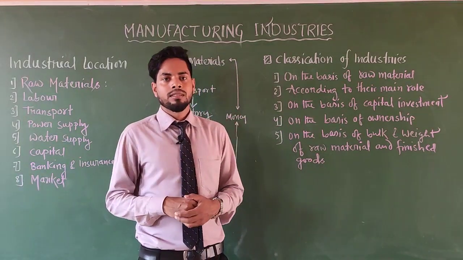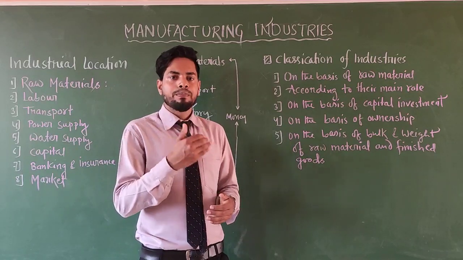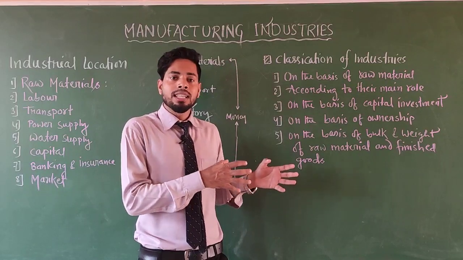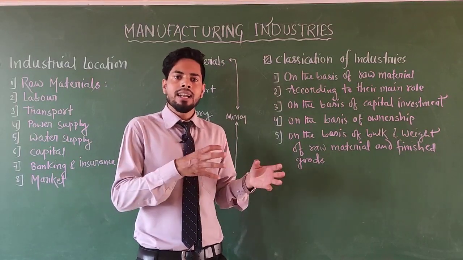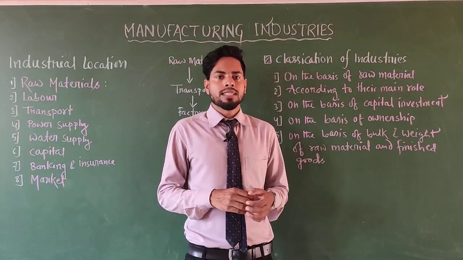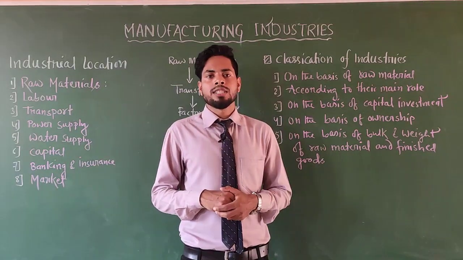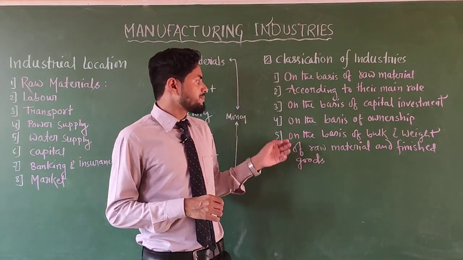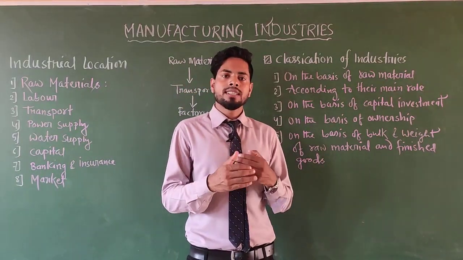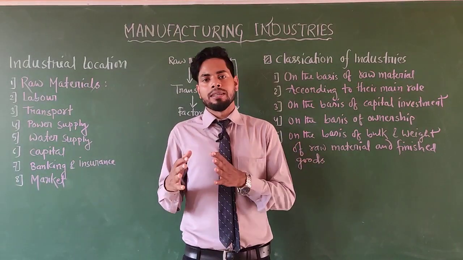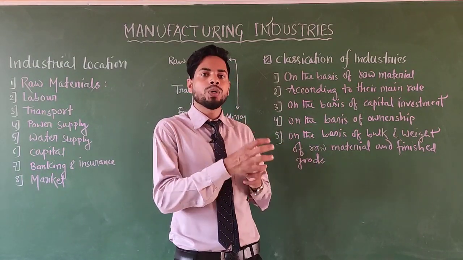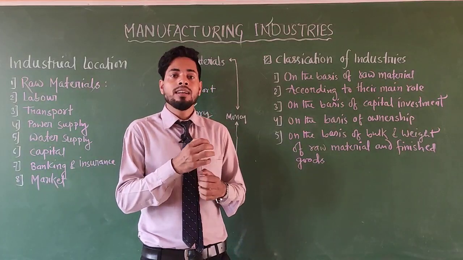The other type is private industries. These industries are owned by individual people or a group of individuals, and run, managed and controlled by individual people. Clear? Like TISCO, Tata Iron and Steel Company. Next are joint industries. Joint industries are both public and private. That means government and individual people both own, both control and both manage the industries.